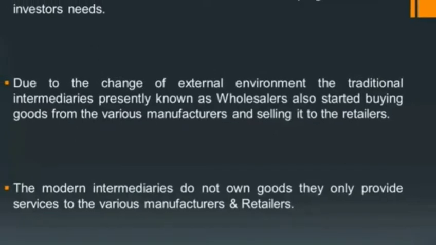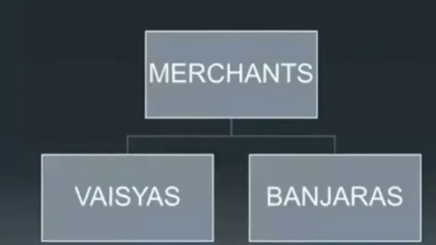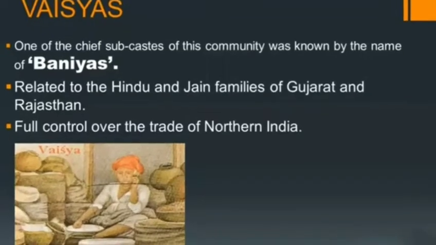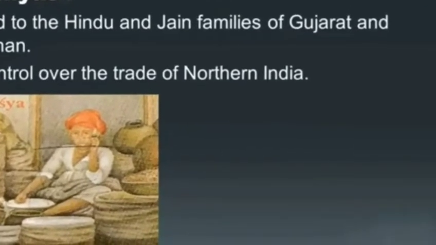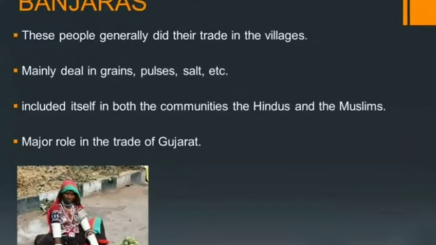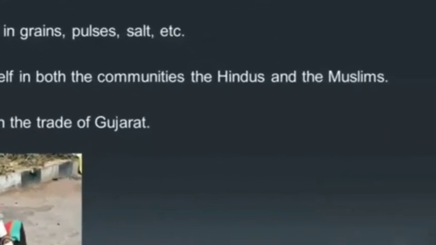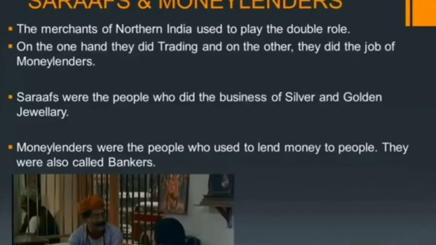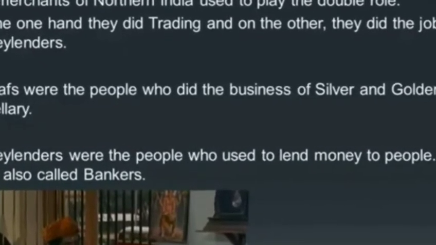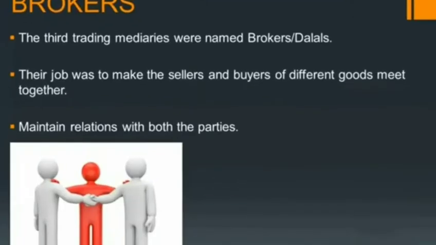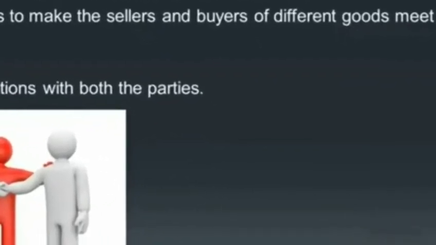Other merchant intermediaries were busy providing services to the merchants who were Vaisyas and Banjaras. Vaisyas were basically Hindu and Jain families of Gujarat and Rajasthan controlling northern India. Banjaras are Hindus and Muslims of Gujarat dealing in pulses and grains. Sarafars were traders of northern India dealing in jewelry and providing financial service. Brokers or dalals basically maintained relations with both the parties engaged in business.